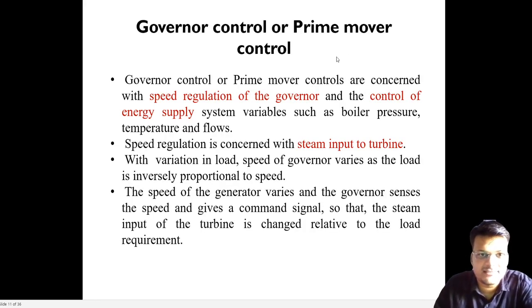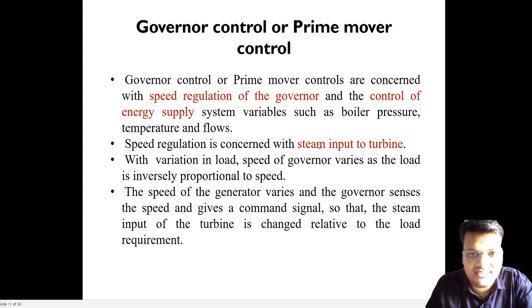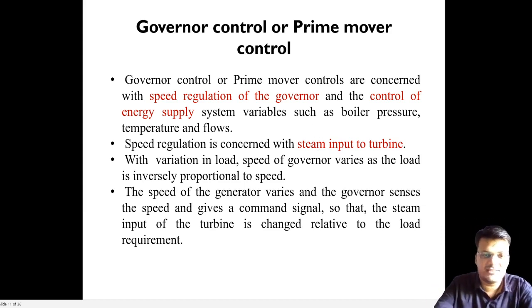So speed governor system is basically speed regulation of the governor and control of the energy supply. That comes under the speed governor system. Basically, as I told you, the steam input to the turbine, we have to control the speed input of the turbine. By reading this, you will understand. Please take the screenshot of that. Basically the speed regulation in terms of speed input. If we reduce or increase the steam input, the power output will change. That will be covered in the speed governor system.